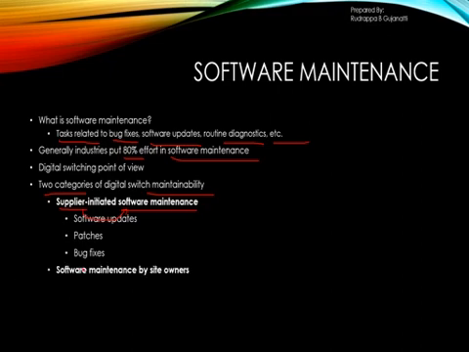So these are the aspects which the supplier has to provide. Then apart from the supplier himself, the owners also have to look out for the maintenance of the software related to the digital switching systems. What are the things relevant to the owners?